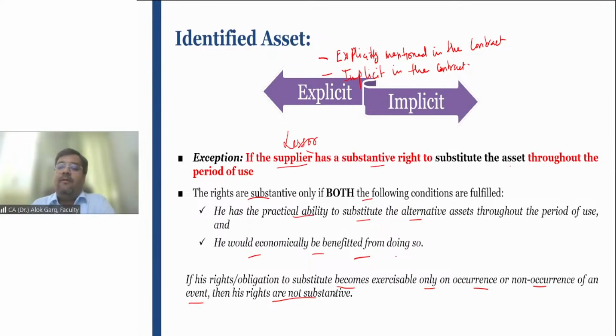Sir, what could be the example of implicit contract? A big company like ONGC, right? They have entered into the agreement with a company called Ramada, or a company called Hyatt or Taj. And in Delhi, Taj has only one hotel, for example. And they have said that we want to have your entire hotel on a lease basis for a period of 1 year.